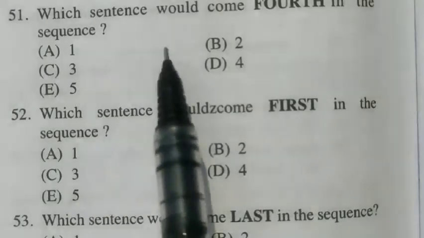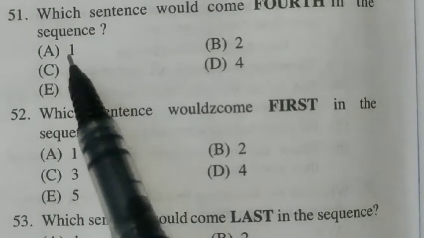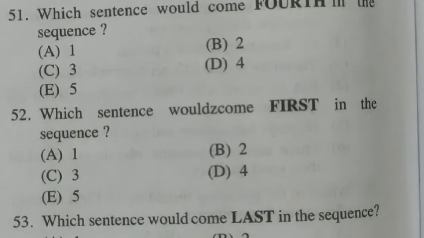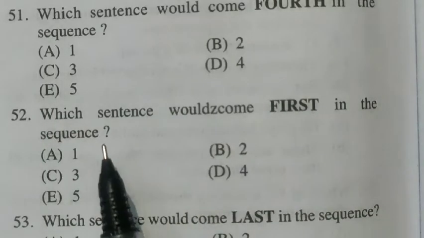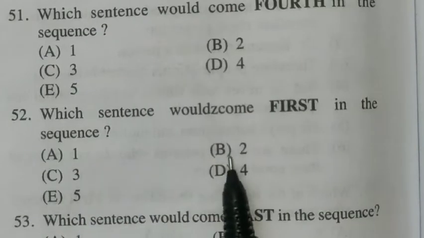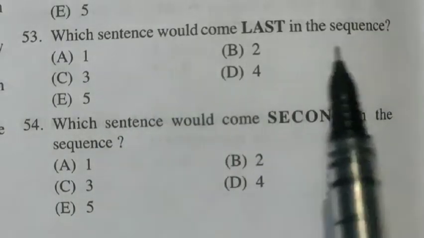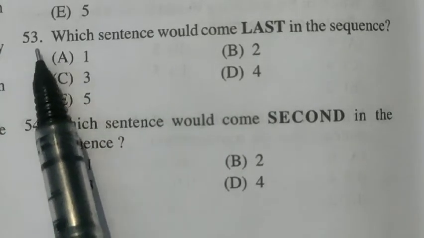Which sentence would come fourth in the sequence? The fourth place is held by sentence number 1. So the answer for question number 51 is A. Question number 52. Which sentence would come first in the sequence? The first sentence in the sequence is sentence number 2. So the answer for 52 is B. Question number 53. Which sentence would come last in the sequence? The last sentence in the sequence is sentence number 3. So the answer to 53 is C.